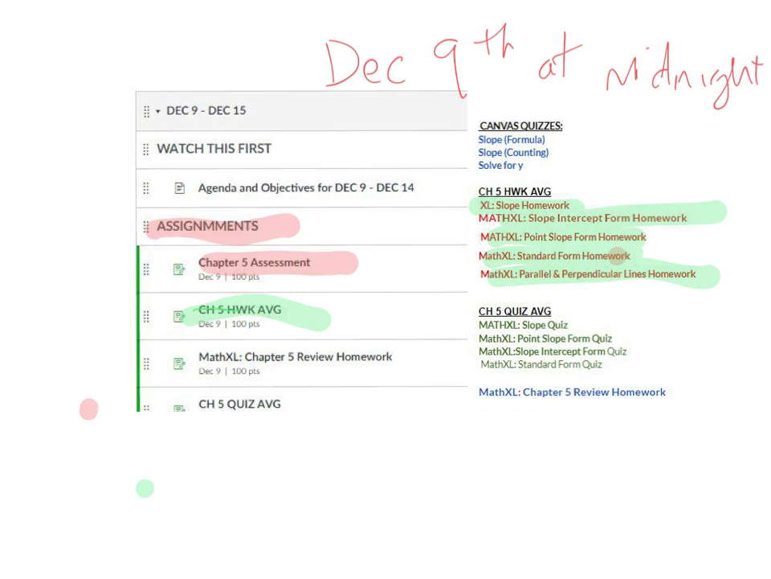We have the quizzes that are the slope quiz, the point-slope form quiz, the slope-intercept form quiz, and the standard form quiz. Those are due tonight. In addition, we have the Chapter 5 review homework that is due. So everything to do with Chapter 5 is due December 9th at midnight.